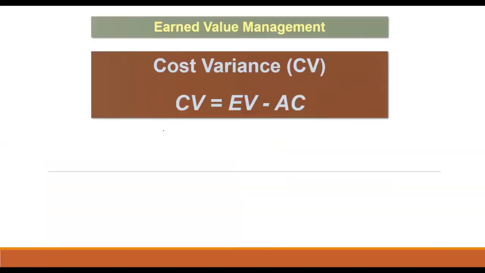First one, the cost variance. We can define the cost variance as the difference between earned value and actual cost, that is CV equals EV minus AC. Sometimes the formula is expressed as the difference between budgeted cost of work performed and actual cost of work performed. If the variance is equal to 0, the project is on budget. If a negative variance is determined, the project is over budget. And if the variance is positive, the project is under budget.